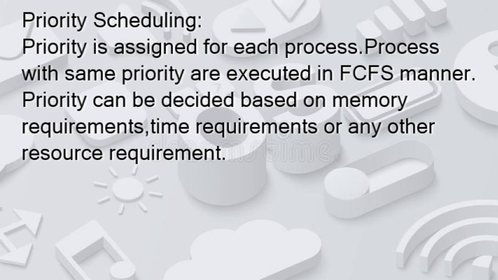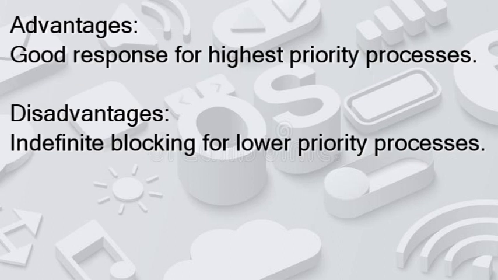Now when we are talking about priority, it will involve some other things also. Basically it will hold some FCFS priorities also, and some priority based upon their memory requirement and every other thing. So in priority scheduling, what are the advantages? Good response time for highest priority processes. And the disadvantage is indefinite blocking for lower priority processes. So these are the disadvantages whenever we are talking about priority scheduling.